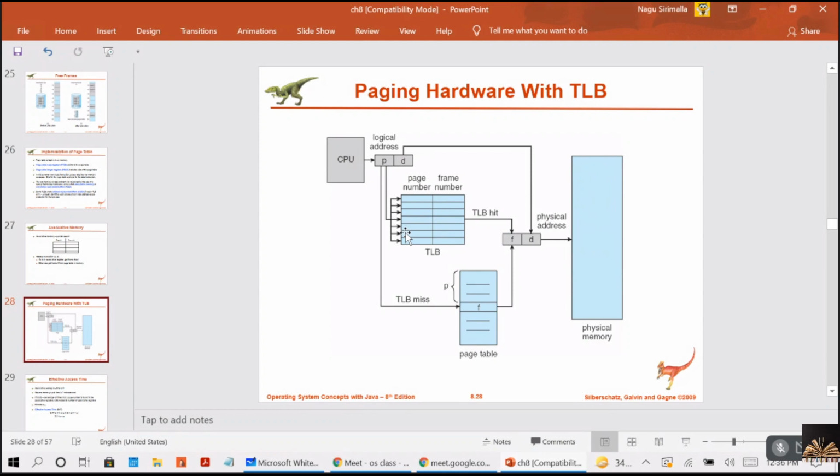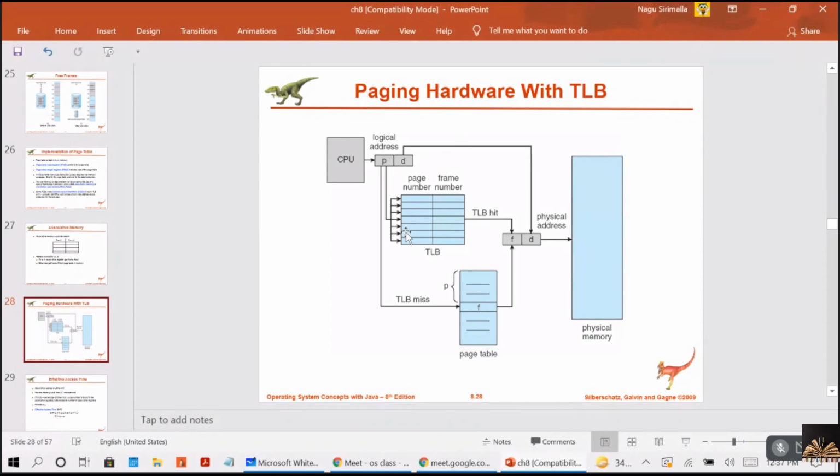And there are some entries which cannot be removed from the TLB. Those entries you can call wired down entries. That is key kernel code entries, and in this table they will not be taken out. Only page numbers will be taken out. You call them wired down entries, or key kernel code entries, right? You are getting me, guys?